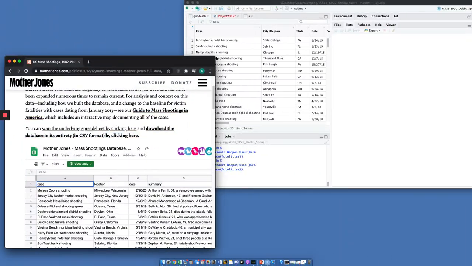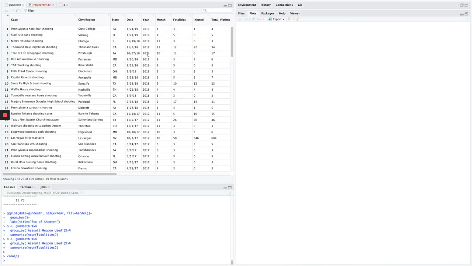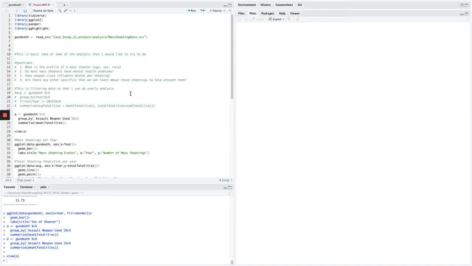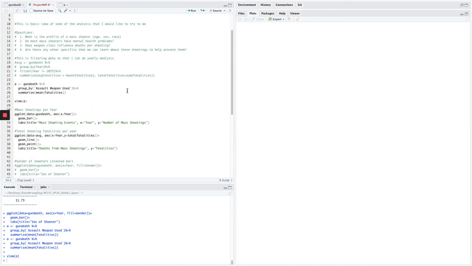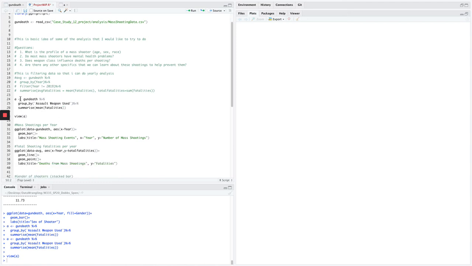To answer that, I downloaded this data from the Mother Jones database, and I loaded it into R Studio. I cleansed this data using Tidyverse. I cleaned it up, separated it into state columns, and separated it into year columns so that I can do some data analysis here. And so this is the question. I'm going to go over many more probably in the future, but the question is, does it matter if you have an assault weapon? So here are the cold hard facts.